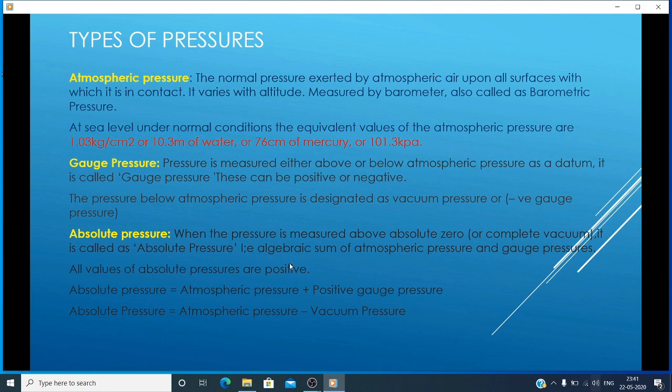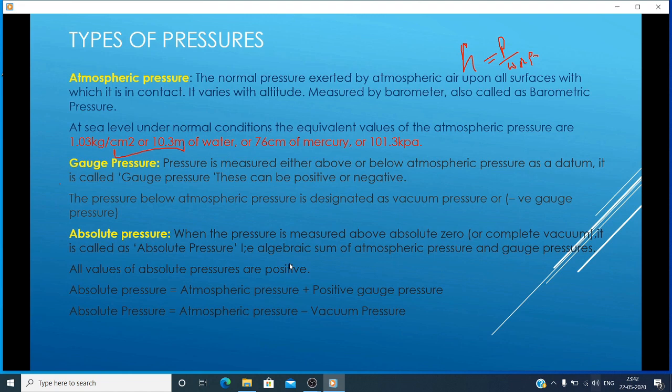At sea level under normal conditions, the equivalent values of the atmospheric pressure are 1.03 kg per centimeter square, or if you want to find it in terms of height, that will become 10.3 meters of water. Same pressure, here I am showing kg per centimeter square. If you want to find it in height, that will become 10.3 meters of water. So you have to pour the water up to 10.3 meters of height. Or you can say 76 centimeters of mercury. Same pressure in terms of mercury height.